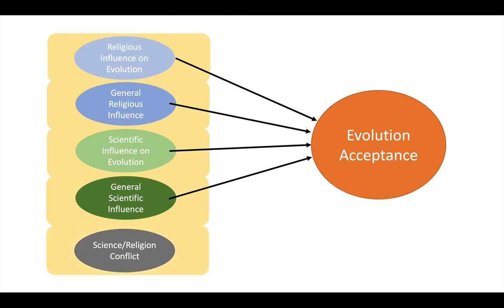And the last is feelings of conflict between science and religion. This measures the extent to which students feel there is a conflict directly between science and religion. A high value would indicate high feelings of conflict that may then influence their evolution acceptance.